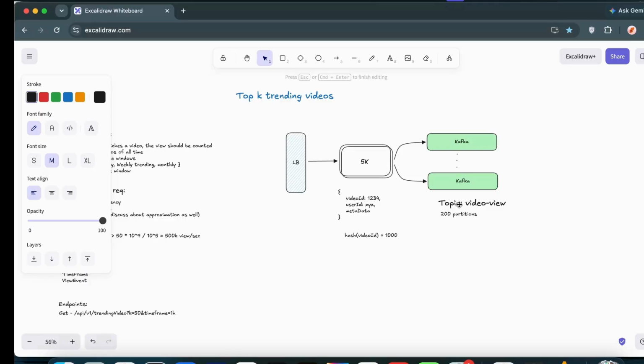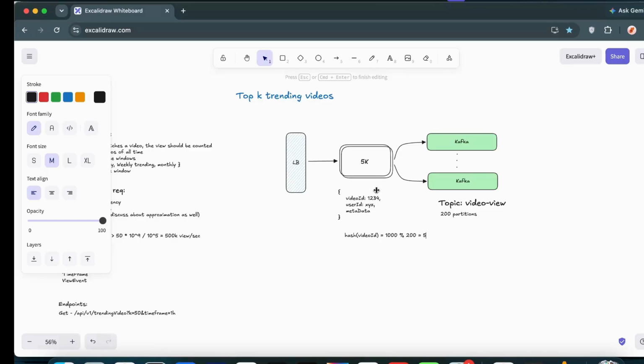We have 200 partitions, and we have to ensure in which partition this event needs to be sent. So we simply mod it with 200. This gives us 5. That means this event needs to be sent to the fifth partition. Wherever partition 5 resides inside these Kafka brokers, there this video event gets sent. That's how things work here. So whatever video ID we have, we hash it, mod it with 200, and whatever number we get, that is the partition we send these events to.